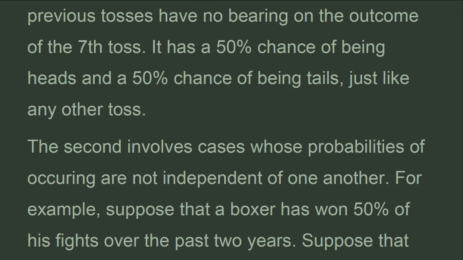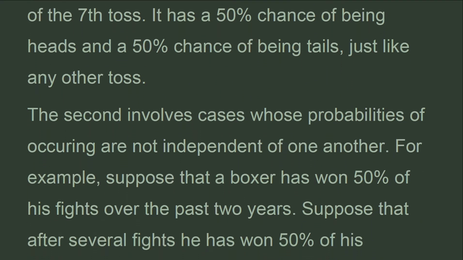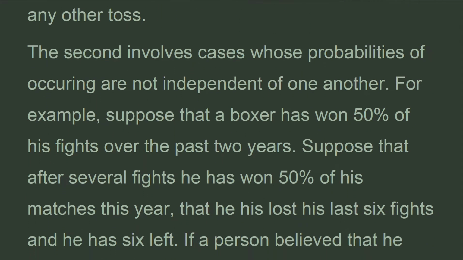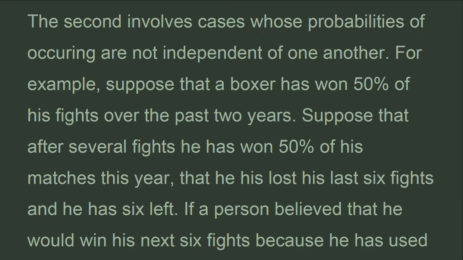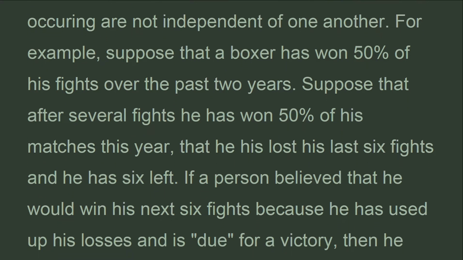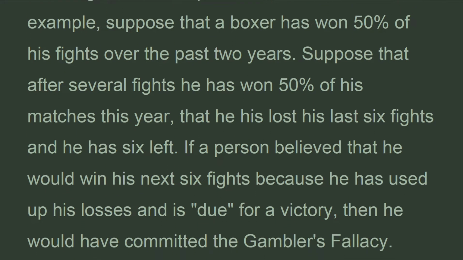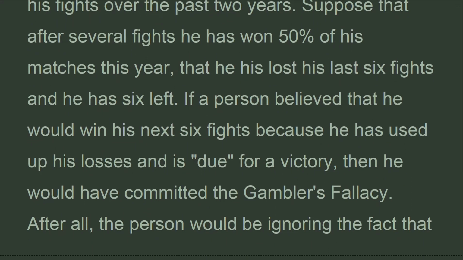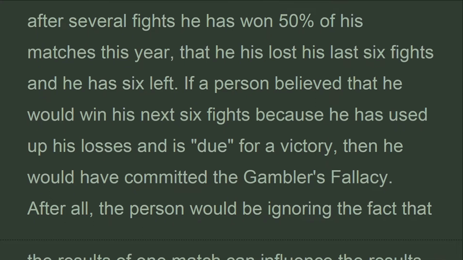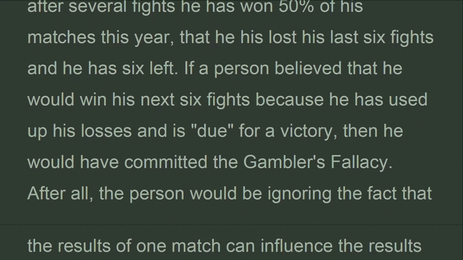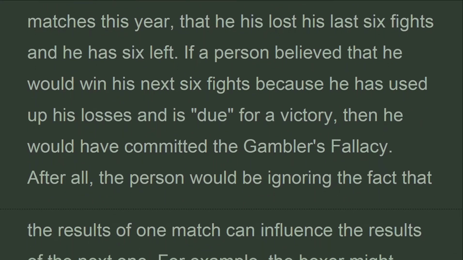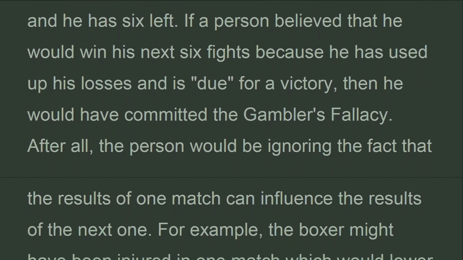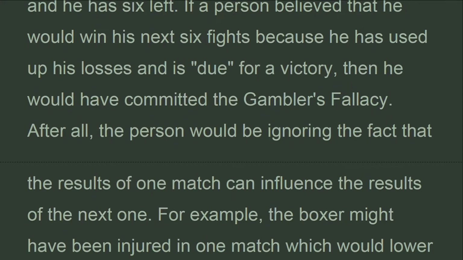The second involves cases whose probabilities of occurring are not independent of one another. For example, suppose that a boxer has won 50% of his fights over the past 2 years. Suppose that after several fights he has won 50% of his matches this year, that he has lost his last 6 fights and he has 6 left. If a person believed that he would win his next 6 fights because he has used up his losses and is due for a victory, then he would have committed the gambler's fallacy.